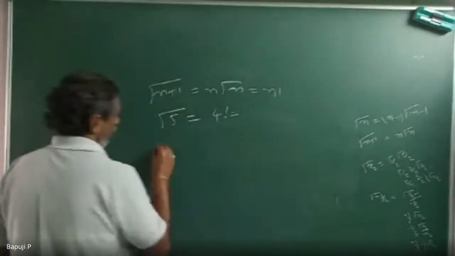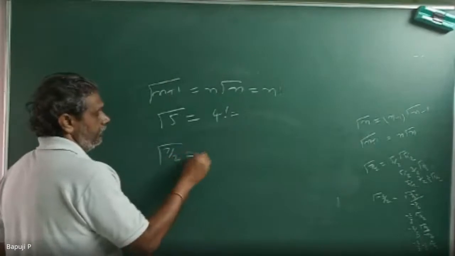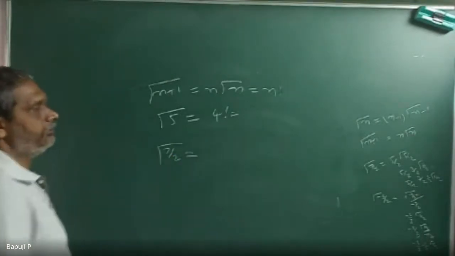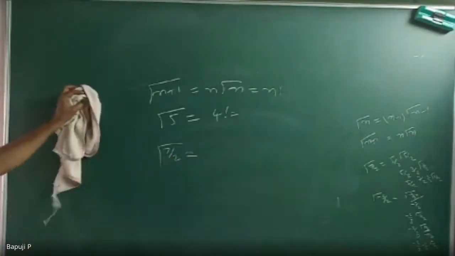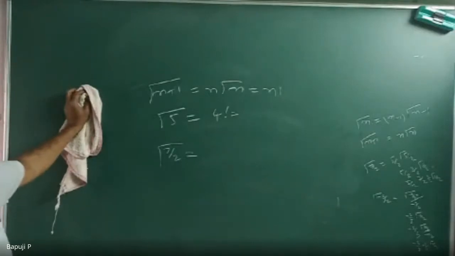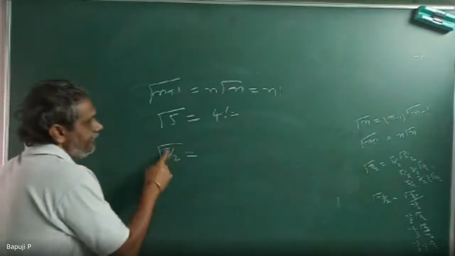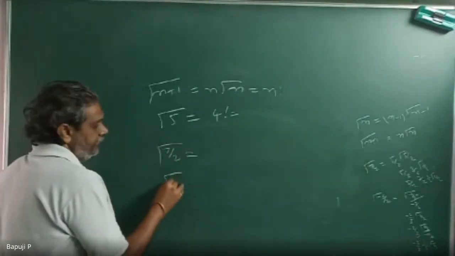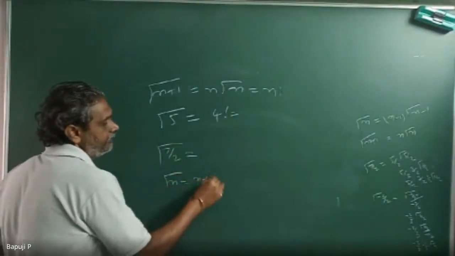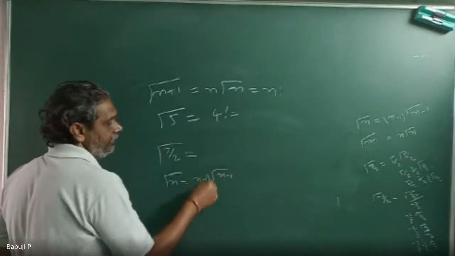Similarly, gamma 7 by 2, can you tell me? See, here it is a fraction, so how can you remember? Gamma n is equal to n minus 1 into gamma n minus 1. Is it correct or not?